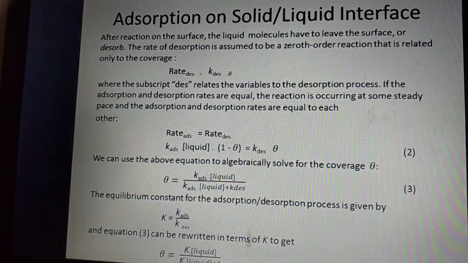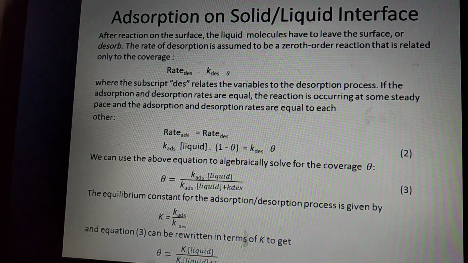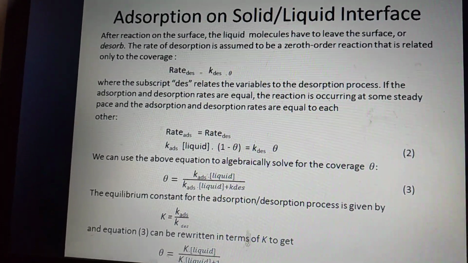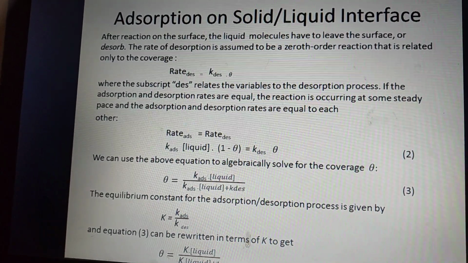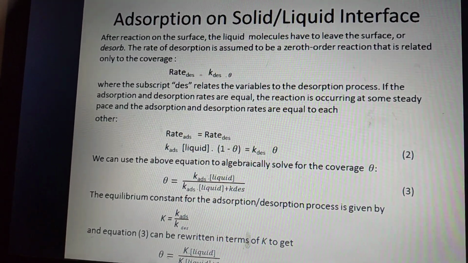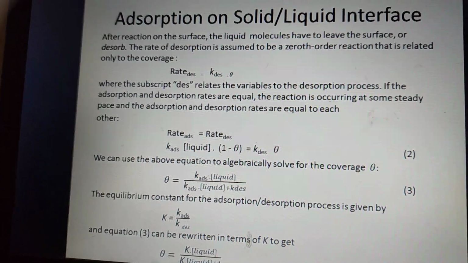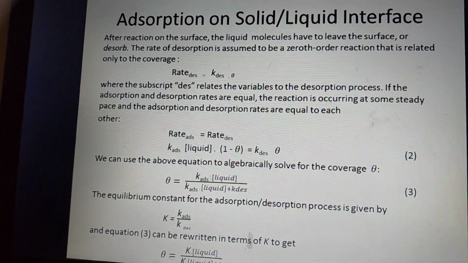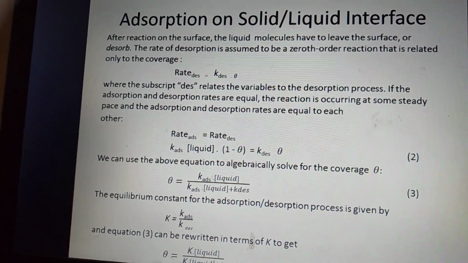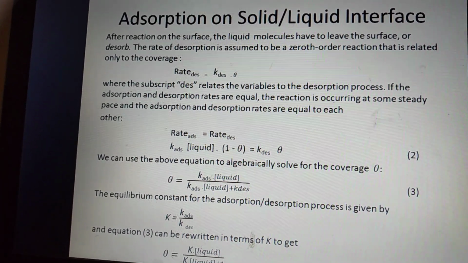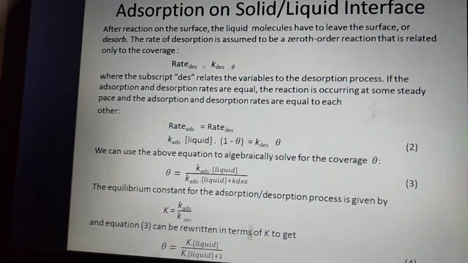The desorption relates to the variables of the desorption process. If the adsorption and desorption rates are equal at equilibrium, then they occur at the same steady pace. So the rate of adsorption is equal to the rate of desorption, and K adsorption times liquid concentration times 1 minus theta is equal to K desorption times theta.